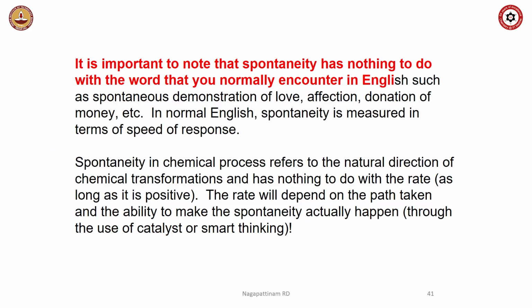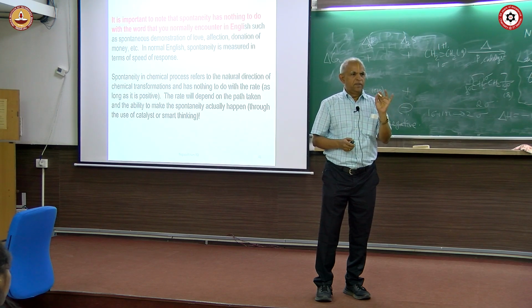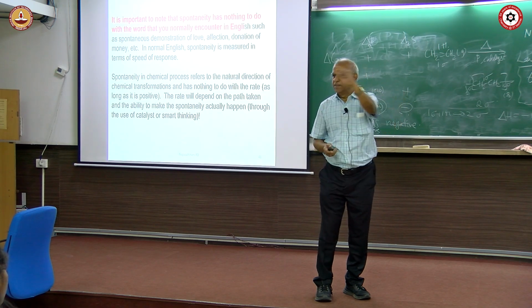It is important, and I keep repeating time and again, that spontaneity has nothing to do with the speed of the reaction. It simply has something to do with the direction. Whether delta G is 1 billion or 1 trillion doesn't matter. As long as it is negative, minus 0.1 or 1 trillion or 1 billion, it makes no difference. It is spontaneous in that direction.